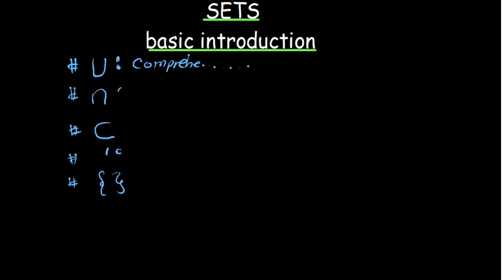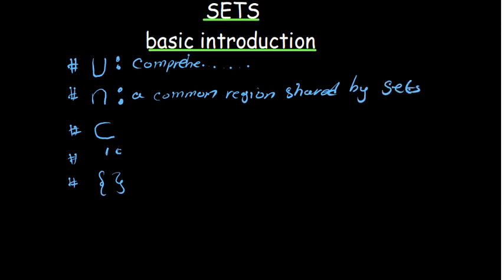Then for intersection, you're just talking about something common, a common region shared by sets. I don't want to say two sets because sometimes you find there are a number of sets involved, not just two, maybe three, and so on and so forth.